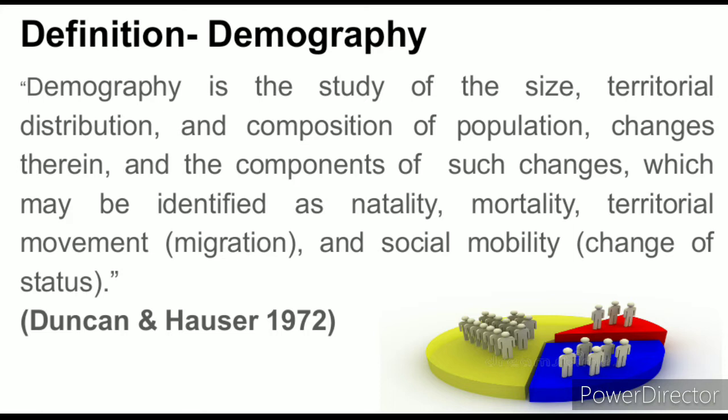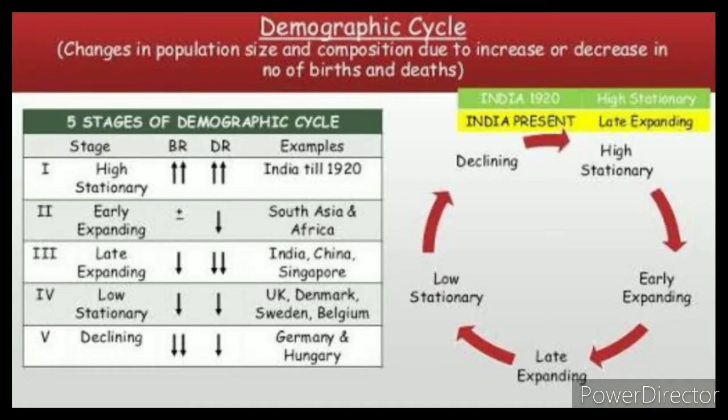From this definition, we can synthesize five processes of demography. The processes are fertility, mortality, marriage, migration, and social mobility. So, the five processes of demography are fertility, mortality, marriage, migration, and social mobility. Next, about the demographic cycle.